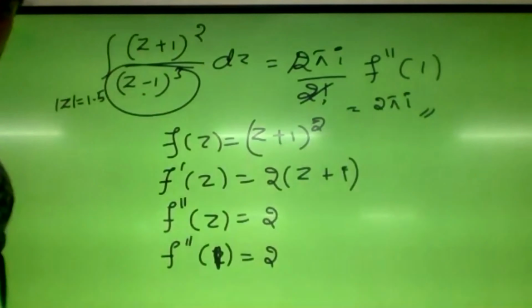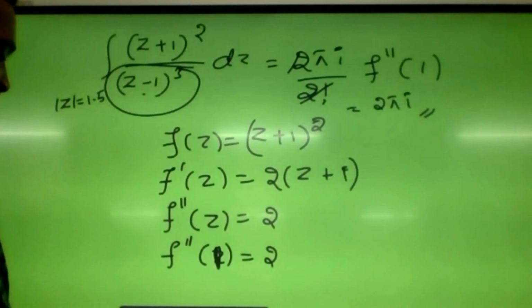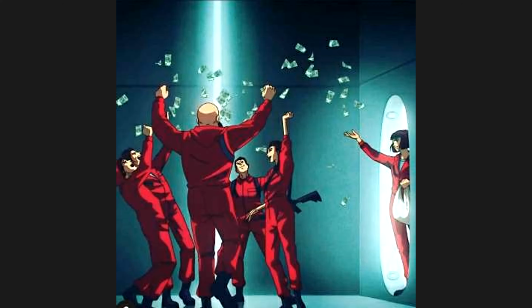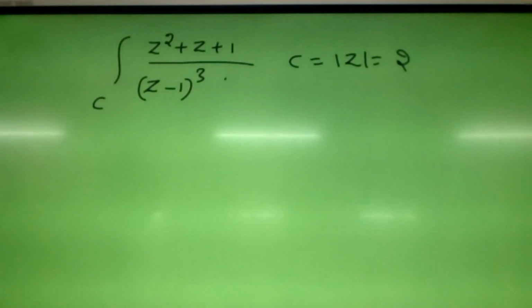Yes, sir. Let me give one more example. Tell me the answer for this one: the integral over C of z square plus z plus 1 divided by z minus 1 whole cube, where C, the curve C, is defined by mod z equals 2. So tell me the answer for this one.